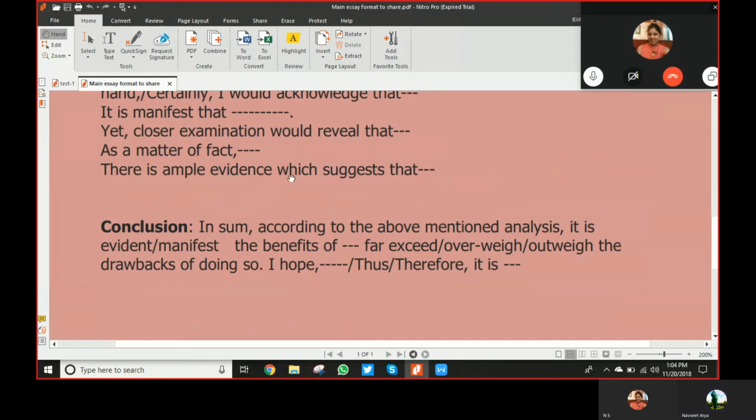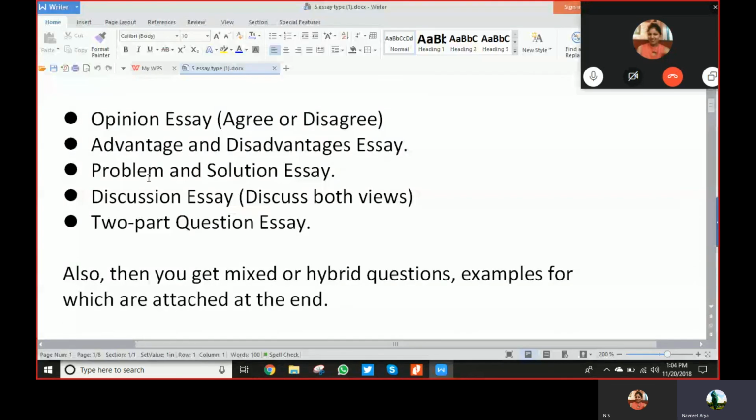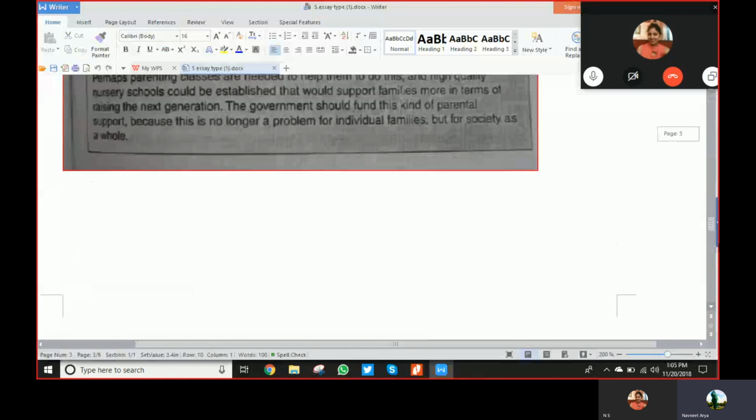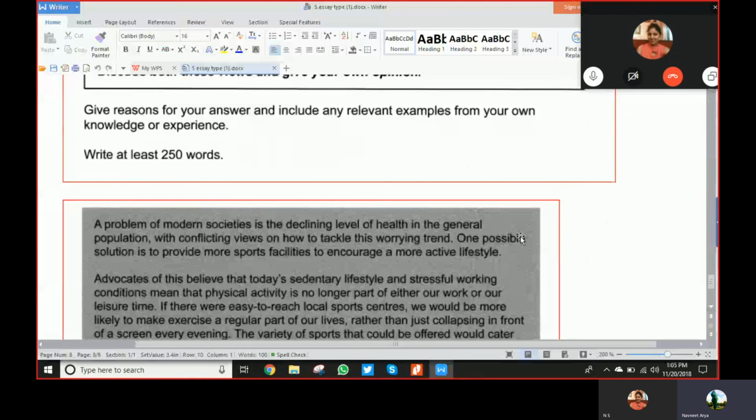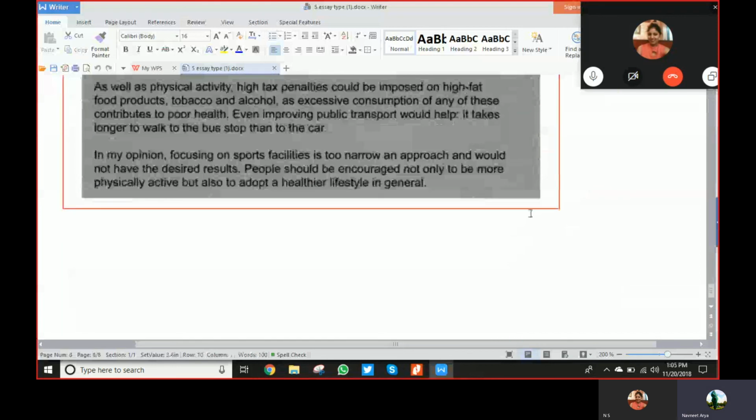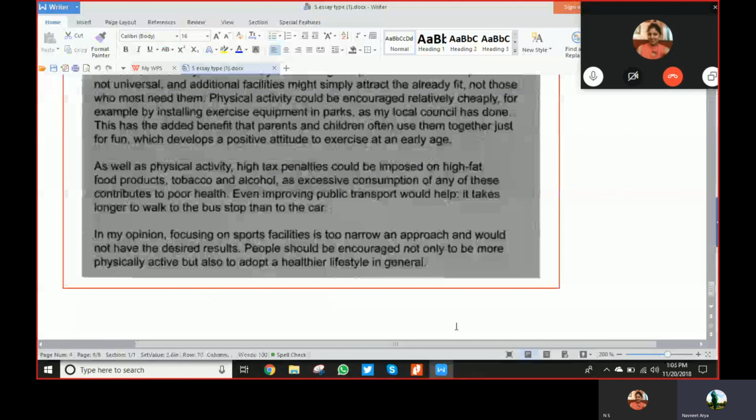Now we'll reach the problem and solution essay and the two-part question essay. So when you say we will discuss two-part first because it will be easy to understand, then problem and solution. Can't we, I mean, if we discuss all the things today, I don't think so, I'll be confused. It's fine. I was thinking the same thing, but it's all right.